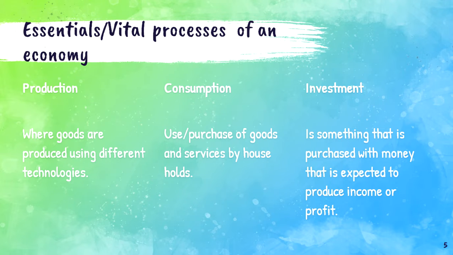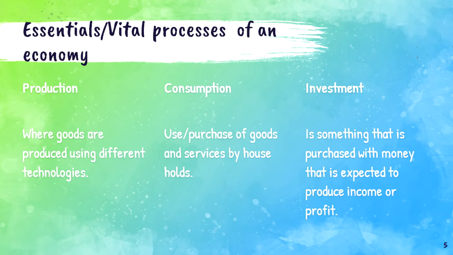Now when I speak about production, a producer produces different goods and services, and this is termed production. How will he produce different goods and services? Maybe using different technologies. So the first essential of an economy is production, where goods are produced using different technologies. The second essential is consumption.